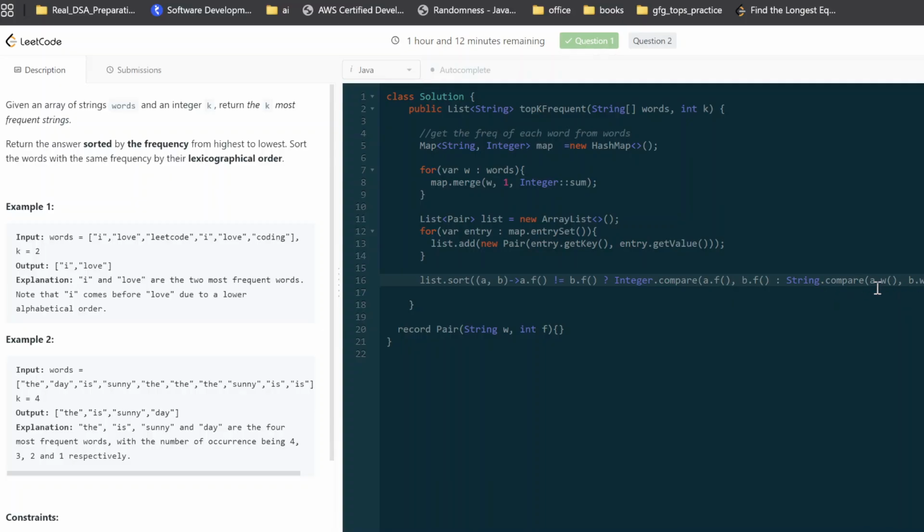I think there is a compareTo method, and I don't know whether we have this compare method or not. Okay, we will see if some error comes. And now, what is this? Oopsie.